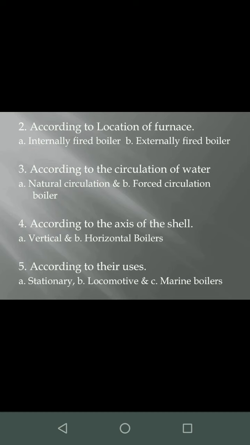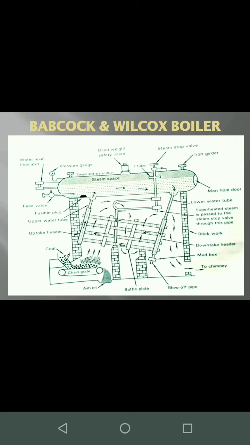Forced circulation is one wherein the water that is flowing is aided by an external source. Usually a pump is used for the circulation of water. According to the axis of the shell, it can be classified as horizontal boilers and vertical boilers. According to their uses, it can be classified as stationary boilers, locomotive boilers and marine boilers.